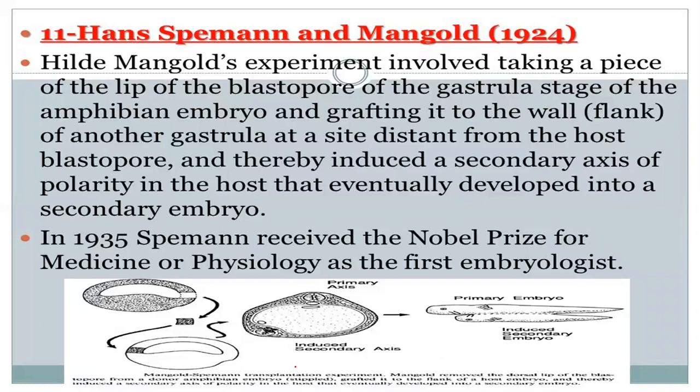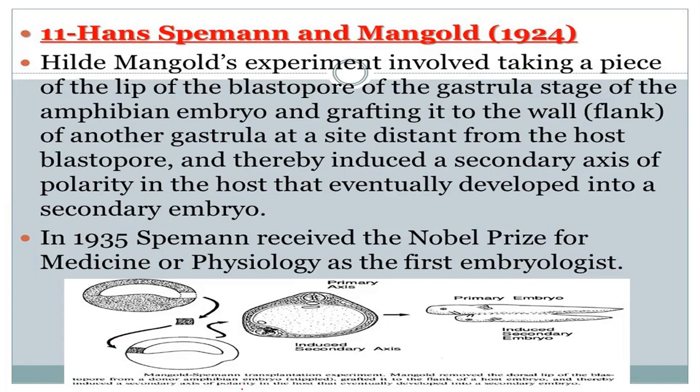Here's Hans Spemann and Mangold in 1924. They were awarded the Nobel Prize for this performance in 1935.